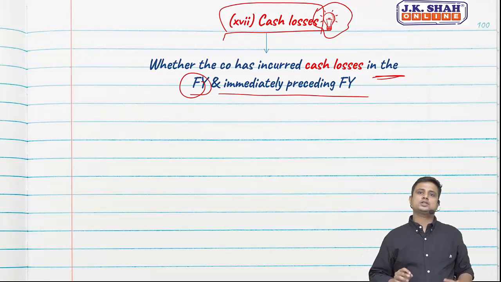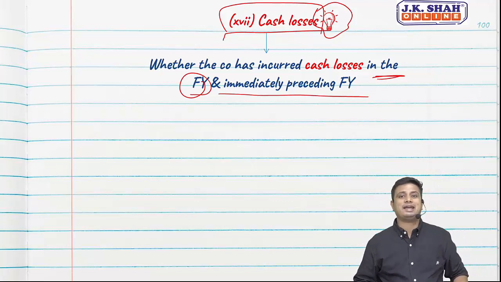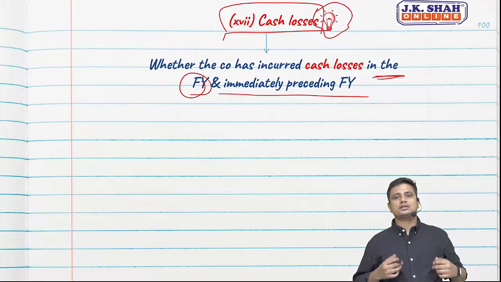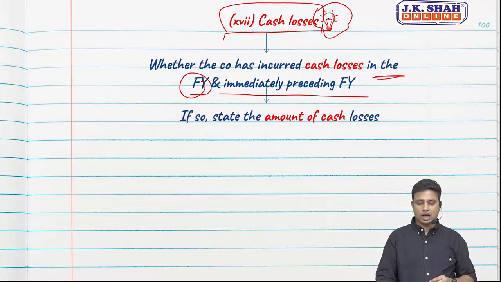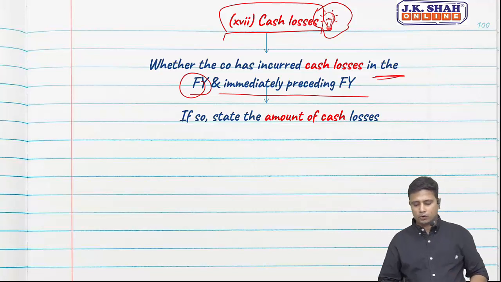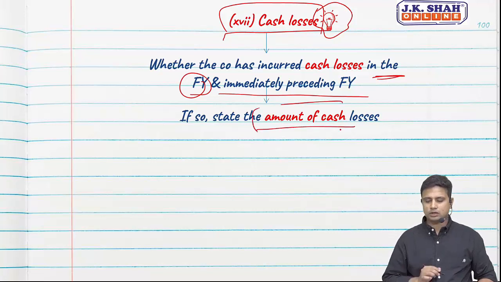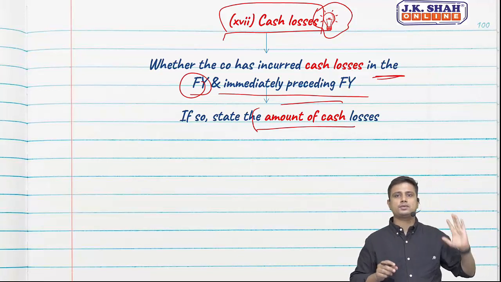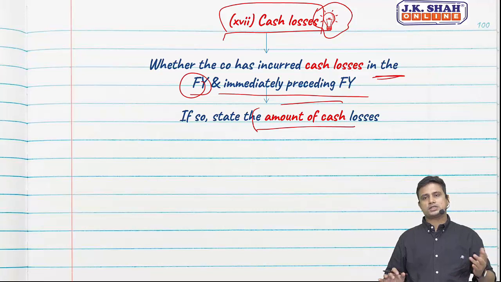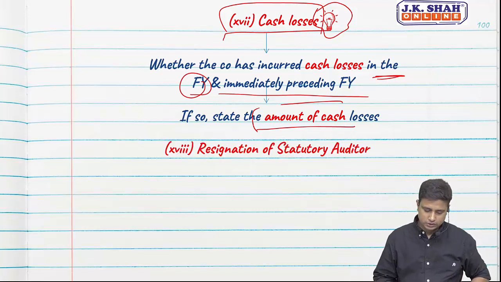We just need to evaluate whether we have incurred cash loss, because it affects our liquidity, so we need to report whether cash losses are incurred. If so, the amount of the cash losses. So in this clause we need to see whether we have incurred cash losses in this year or the immediately preceding financial year, and if so, state the amount of such cash losses.